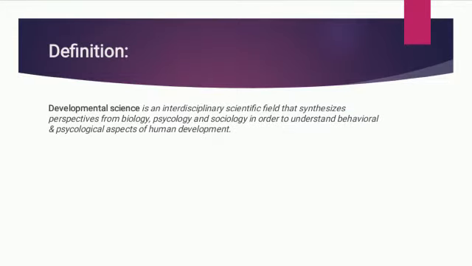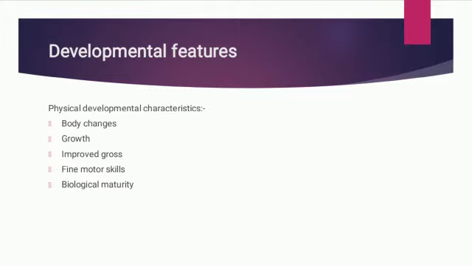Definition of developmental science. It is an interdisciplinary scientific field that synthesizes perspectives from biology, psychology, and sociology in order to understand behavioral and physiological aspects of human development. Developmental features. Physical developmental characteristics are body changes, growth, improved growth, fine motor skills, and biological maturity.